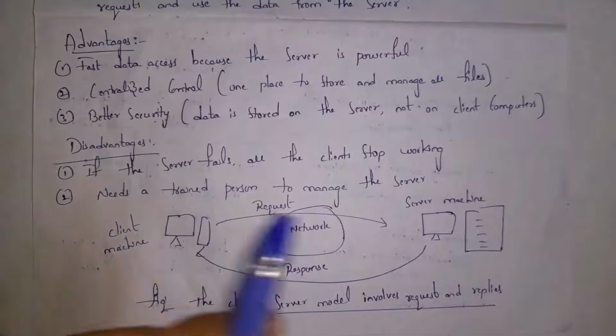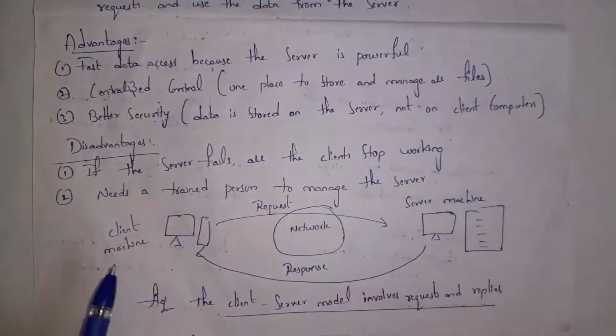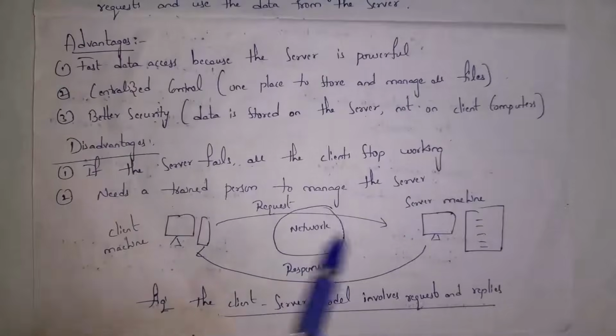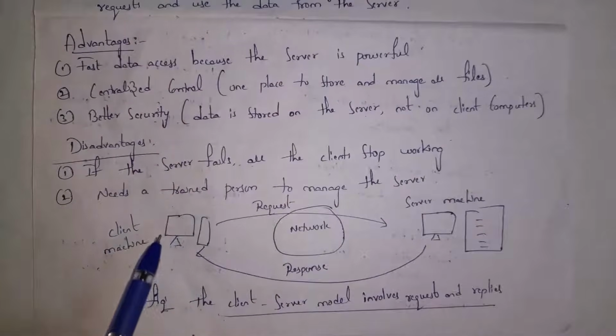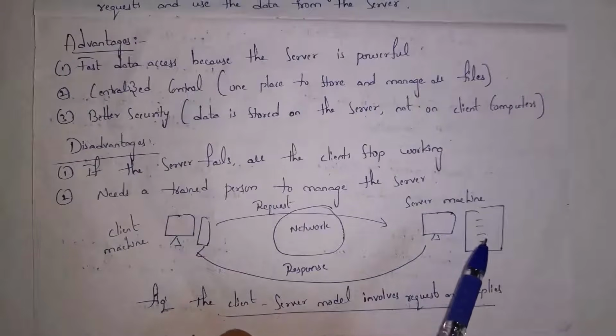Whenever I search for mobiles below 10,000 rupees, that is, whenever I send a request, the Amazon company server will provide me a response. It will display all mobiles below 10,000 rupees. So as I am sending the request, my computer acts as the client, whereas the server is the powerful computer that stores data and provides information to users.